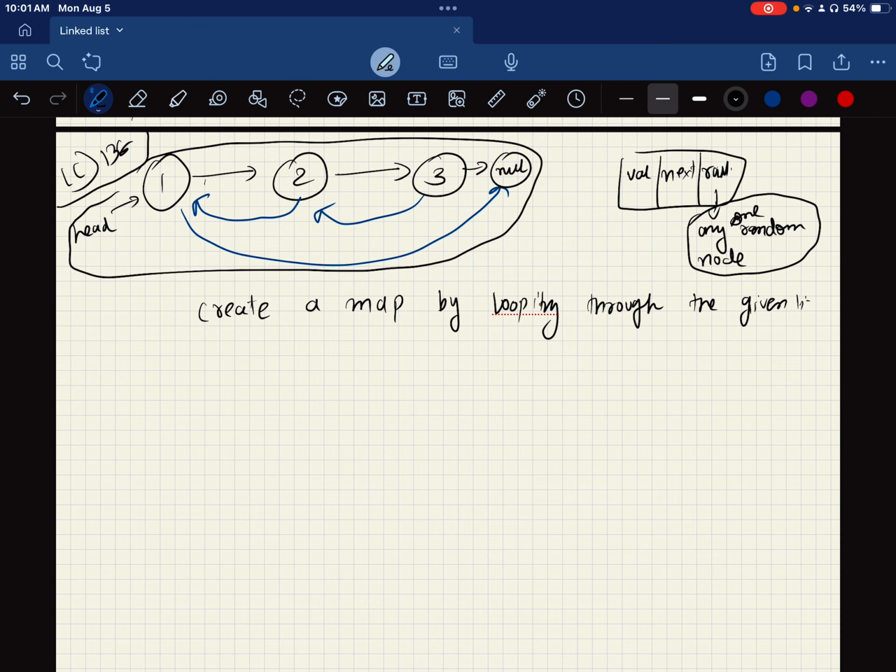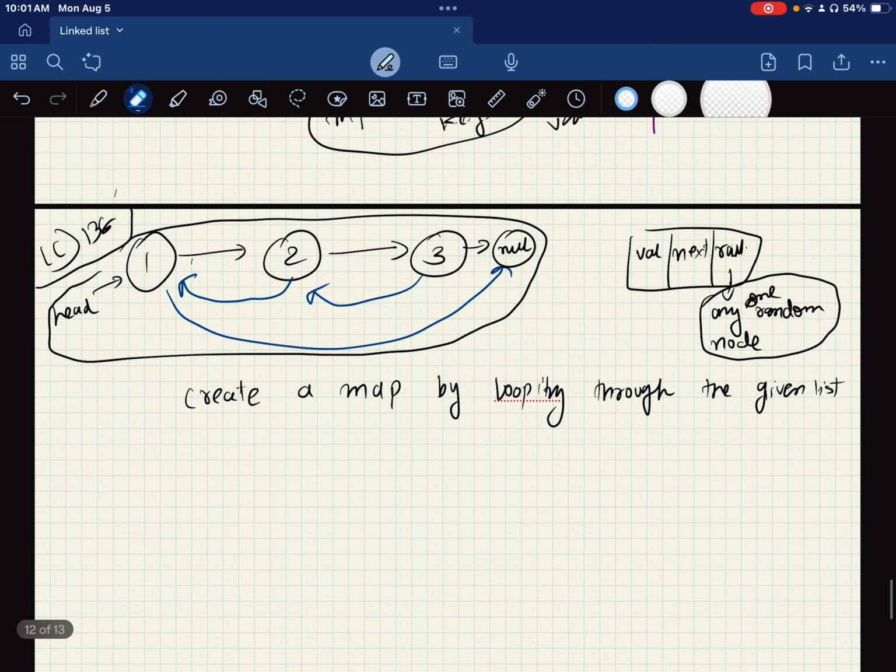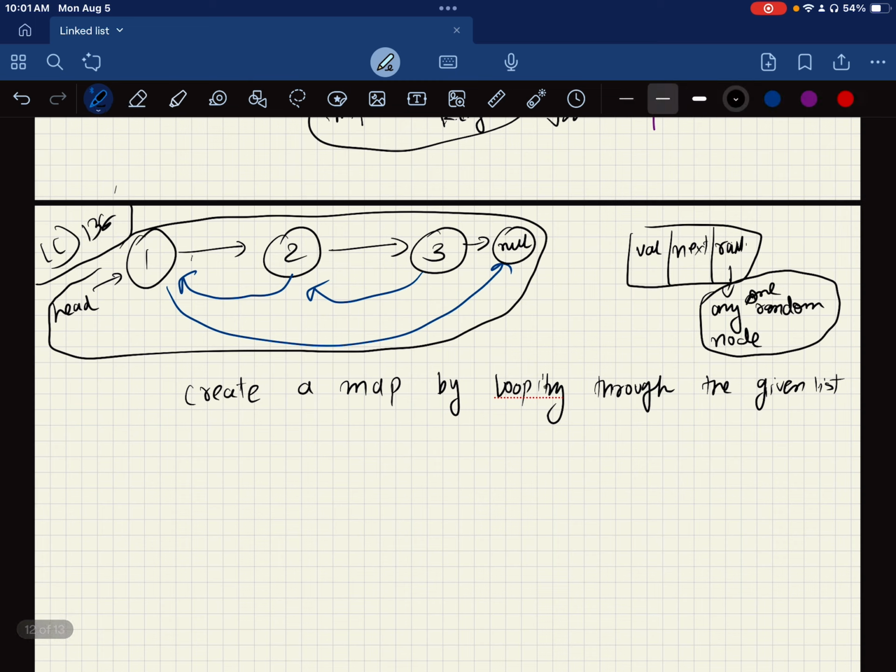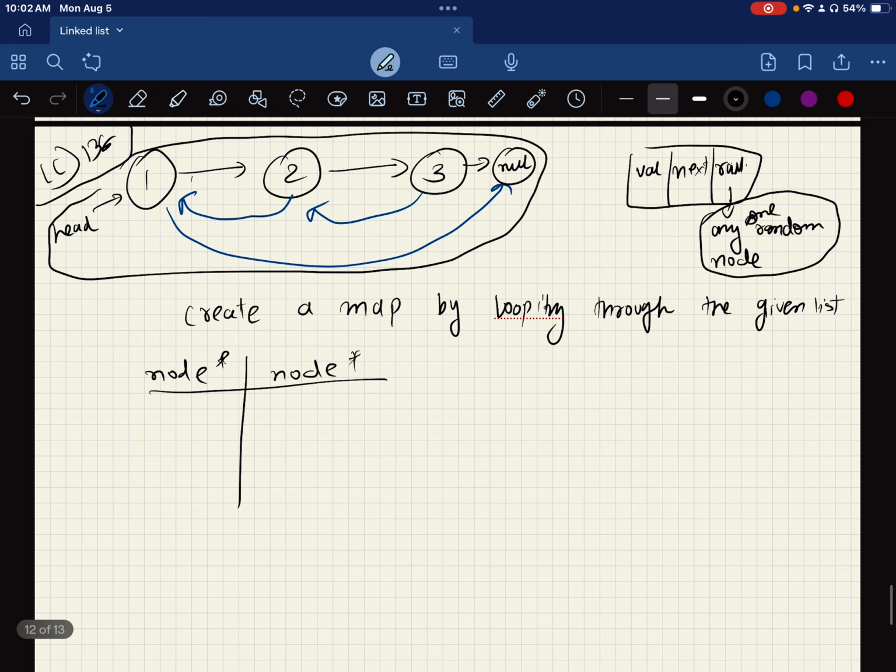Now what do you map it to? So the way I mapped it was, first I mapped the random. So I mapped node pointer to node pointer.